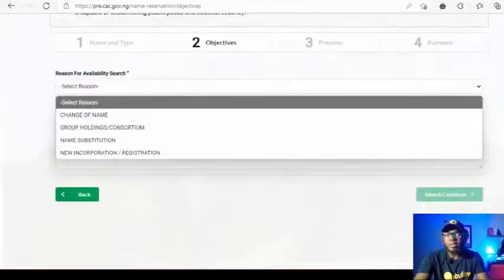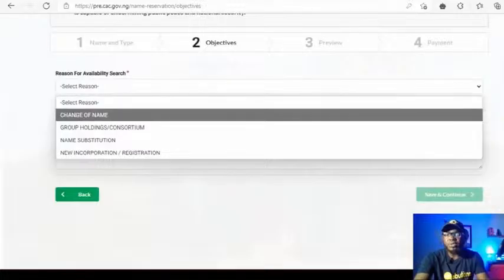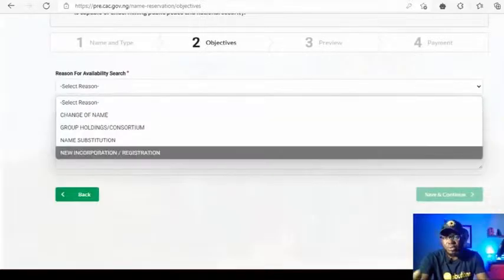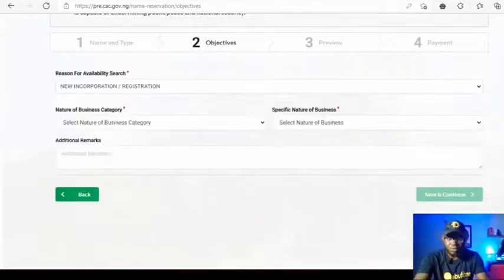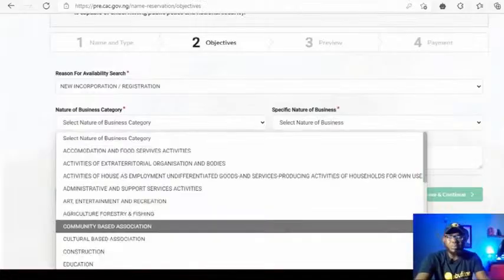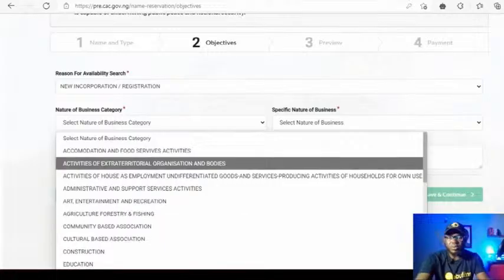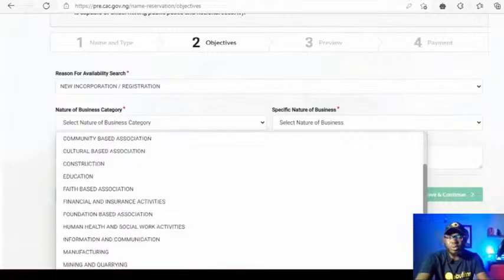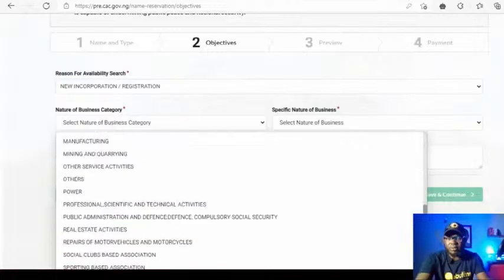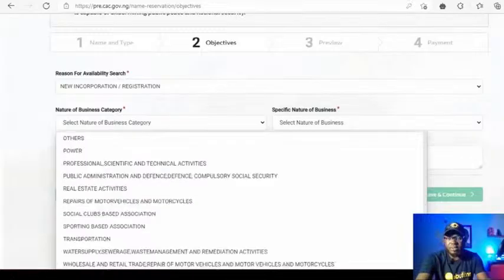Now this is the reason for availability search. You want a new incorporation or registration, as you want to register. Nature of the business you want to register, what kind of business is it that you want to register. You look through the suggested answers here.